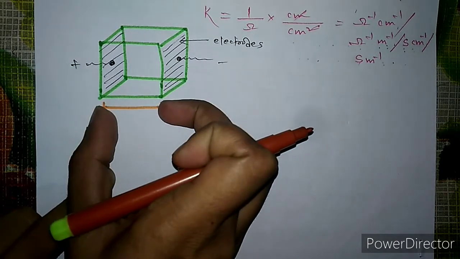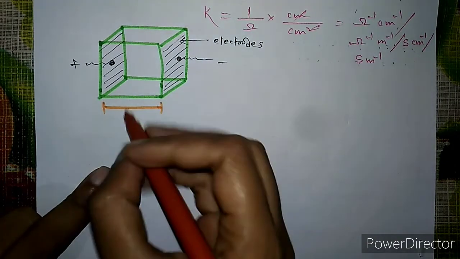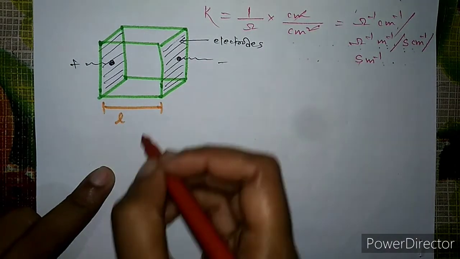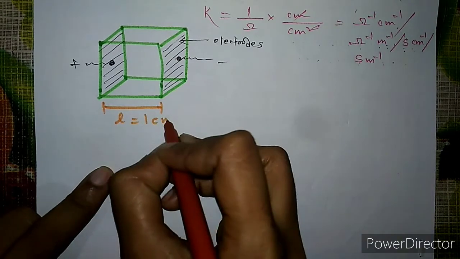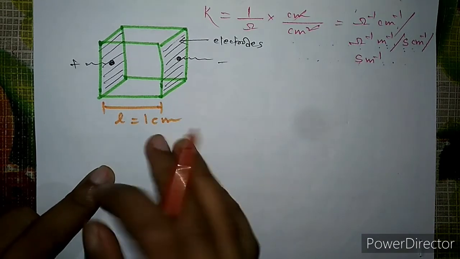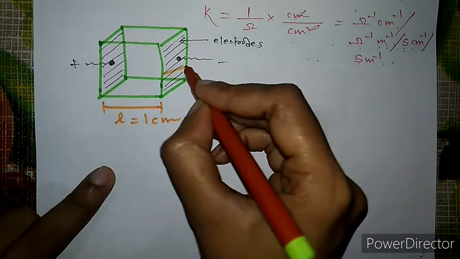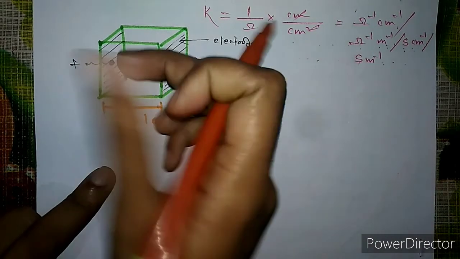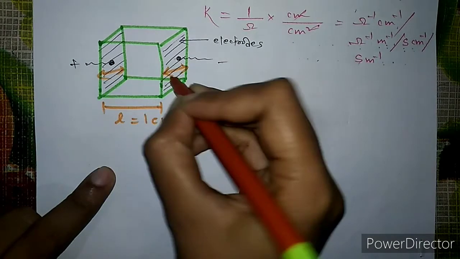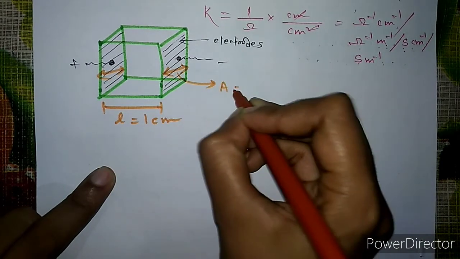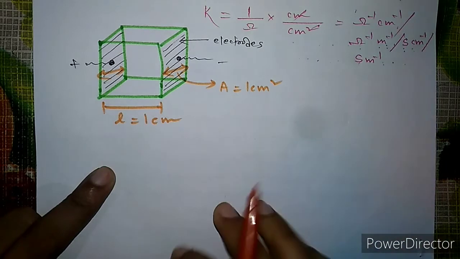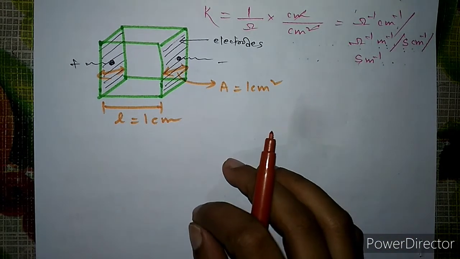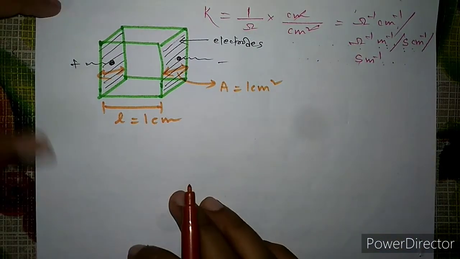And the length between the two electrodes is, you have to imagine, say L, and we are taking it to be 1 centimeter as of now. And the area of cross section, because the electrode will have some thickness, some area will be there. So the area of cross section is taken to be 1 centimeter square.